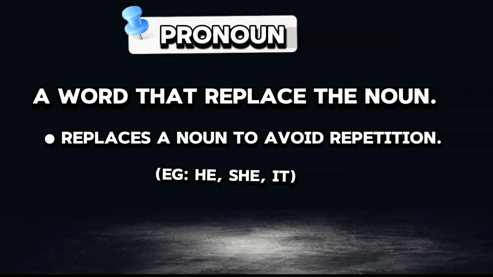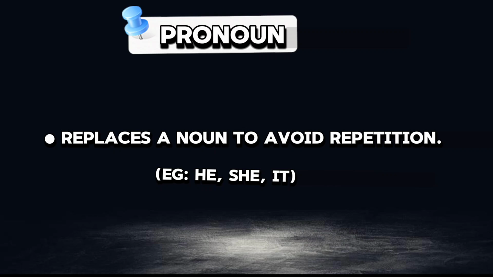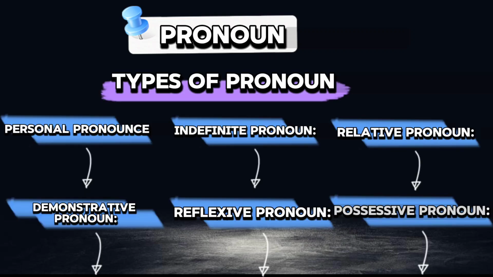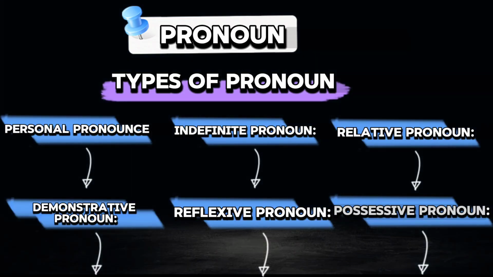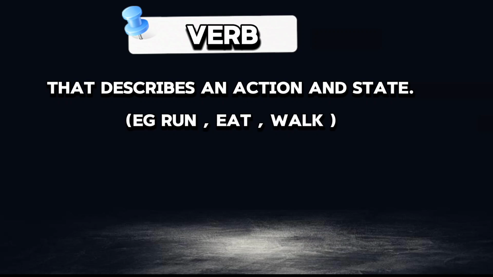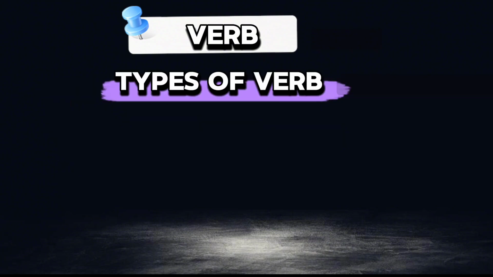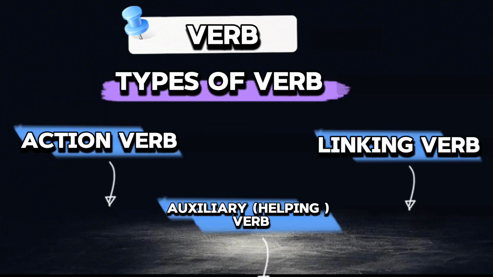Pronoun: a word that replaces a noun, and we can also say that it replaces a noun to avoid repetition. Both are correct. Pronouns have 6 types. A word that describes an action or state, for example, run, eat, and walk, is called a verb. Verbs have 3 types.